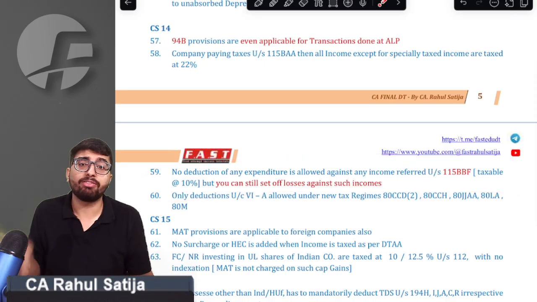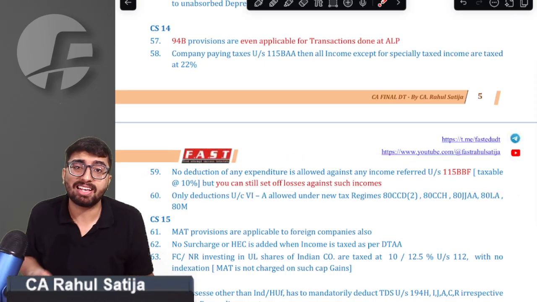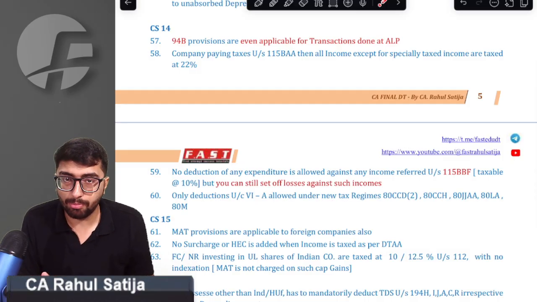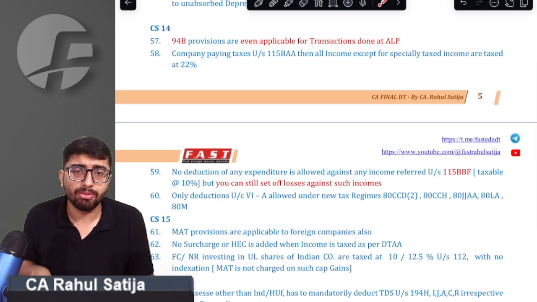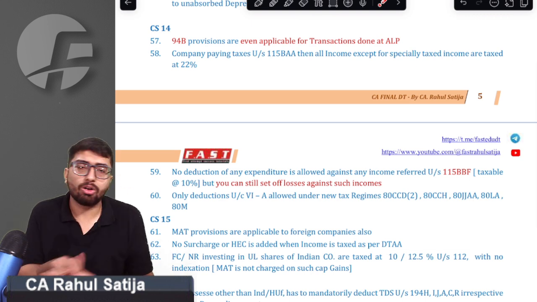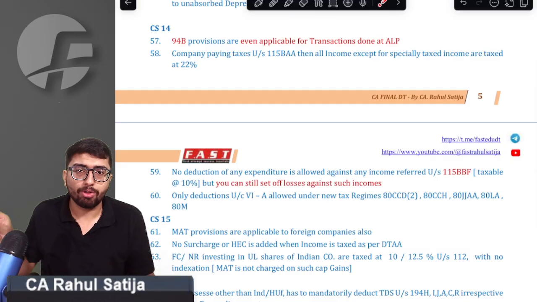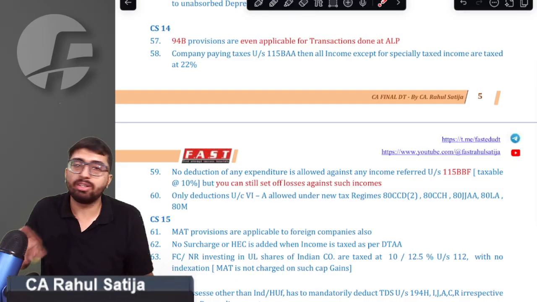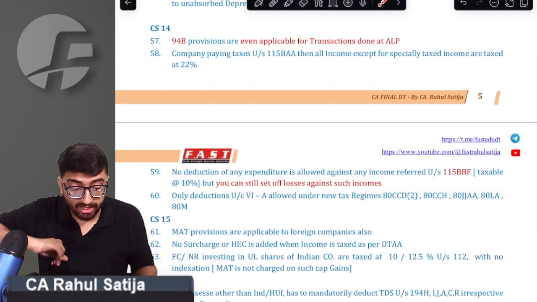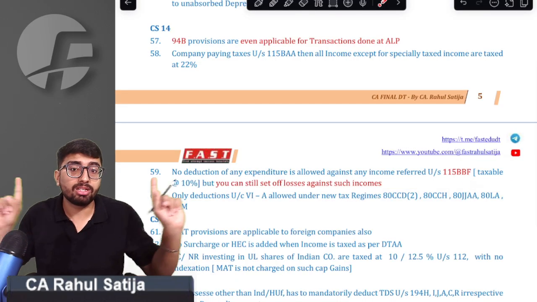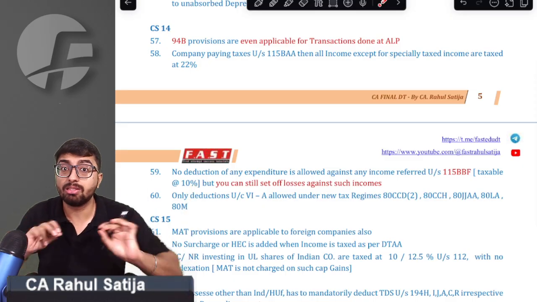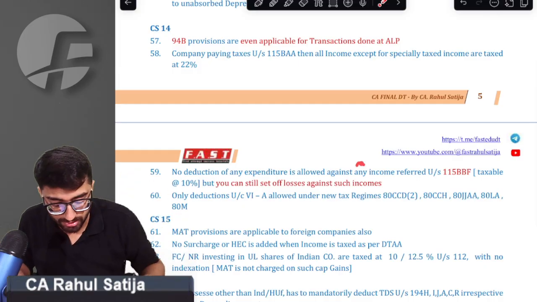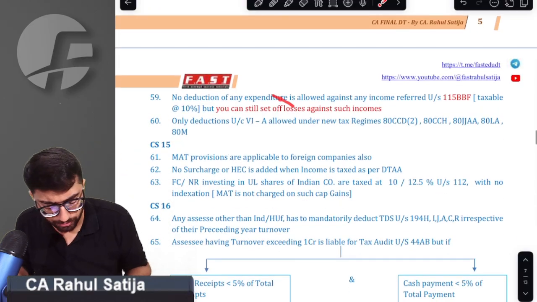So remember, if you have any kind of royalty income which is taxable under section 115BBF, then sir, a 10% tax rate would apply against that income. So royalty is taxed on a gross basis, sir. No deduction is allowed on that income. Whatever income you receive, sir, that is taxed on a gross basis. Whatever expenditure you incur is not allowed on that. But if you have any kind of losses, then you can still set off the losses against that income. There is no issue as to setting off of losses. Sir, we got that point.